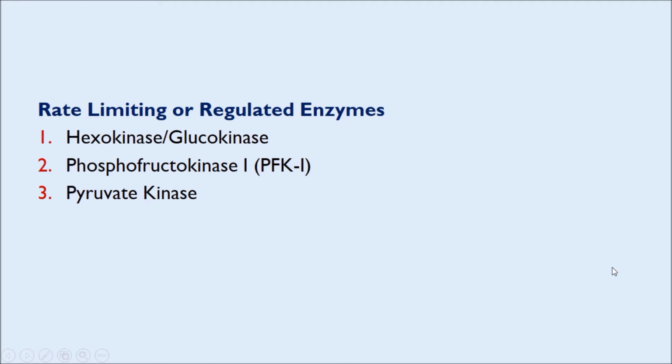Similarly, rate limiting or regulated enzymes of glycolysis are: 1. Hexokinase or glucokinase, 2. Phosphofructokinase 1 or PFK1, and 3. Pyruvate kinase.